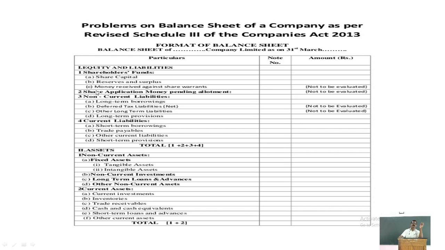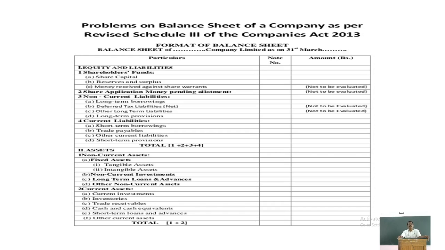give the details. And the third heading here is money received against share warrants. Money received against share warrants is not to be, right, evaluated, right? It can be shown here as a special note. This is what the three heads of shareholders funds are. Separately you have to show, and the details you have to show in the notes. The second category, second classification in the balance sheet is share application money pending allotment.